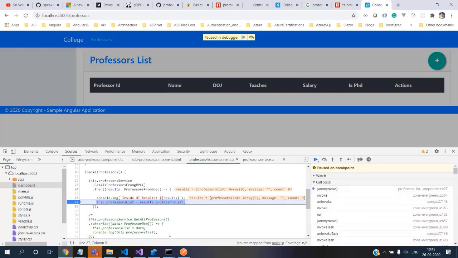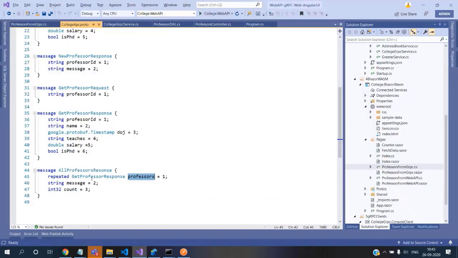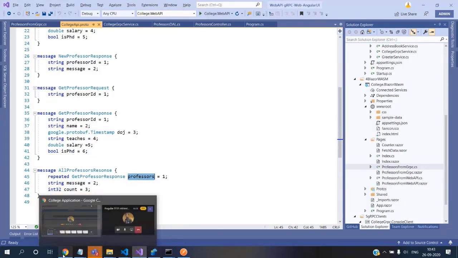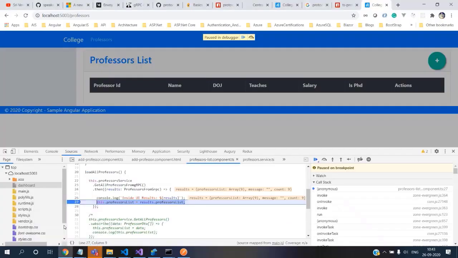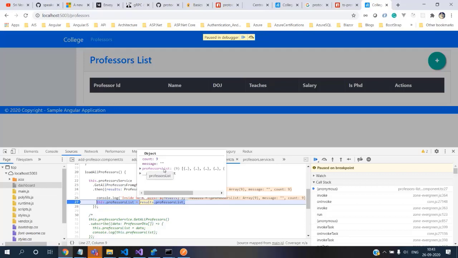Okay, so if you see these results, you have a count of 9, you have a message, and this professors list. In fact, when we declared it here, we declared the property as professors, but some gRPC framework or some tooling is adding that professors list. It is adding this professors list. That's one point to note.